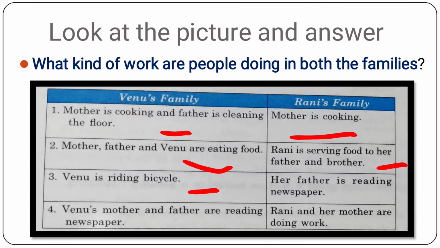Venu is riding bicycle while in Rani's family, her father is reading the newspaper. Venu's mother and father both were reading the newspaper. But in Rani's family, Rani and her mother are doing the work while the father is reading the newspaper.